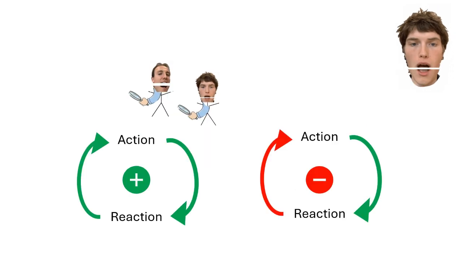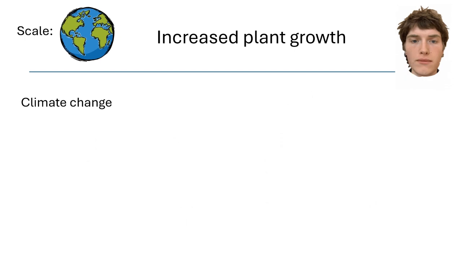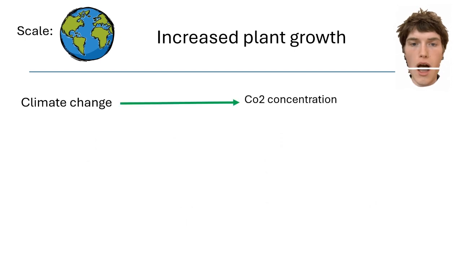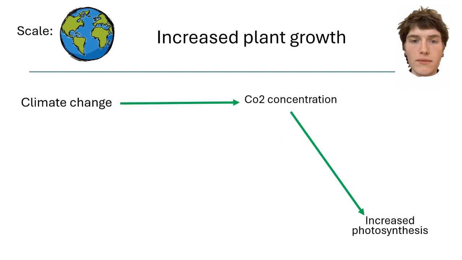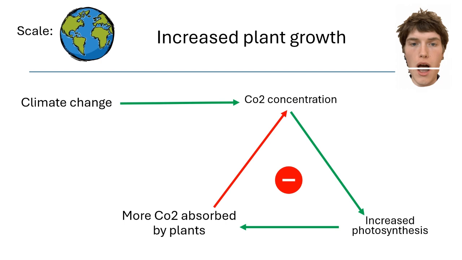Not all feedback loops amplify the effects of climate change, as the ones in the last 3 examples. Some can also dampen it. This is one example. Due to higher CO2 concentrations in the atmosphere, photosynthesis rates of plants can increase. An increase in photosynthesis leads to more CO2 being captured in plants and organic matter, thus reducing CO2 concentrations in the atmosphere and dampening the original effect.